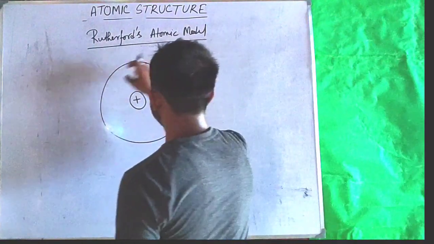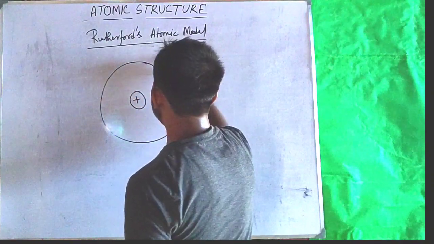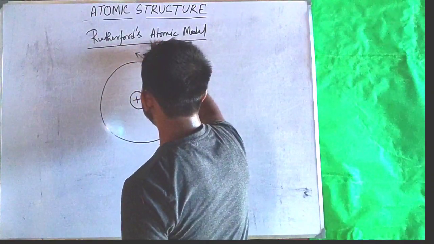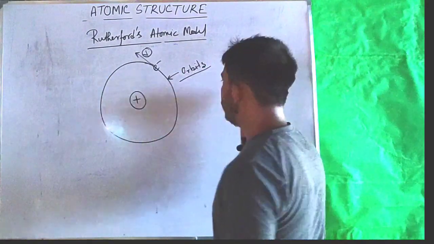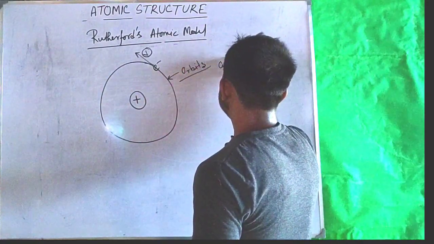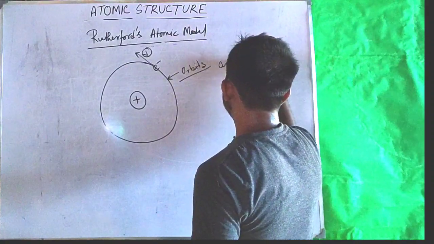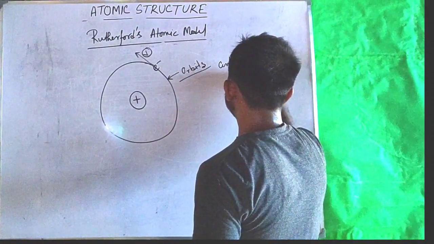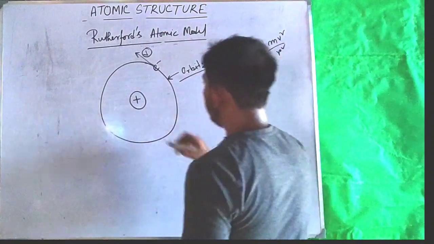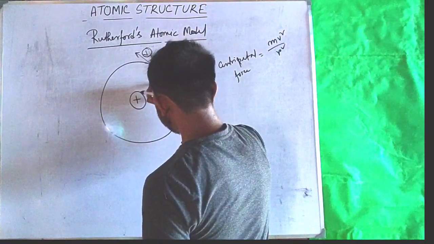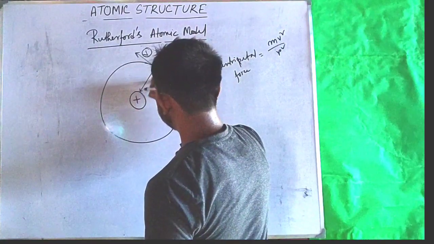If the electron was revolving around this nucleus with a velocity of v, then the centripetal force on the electron will be mv square by r, where r is the distance from the nucleus to the electron.